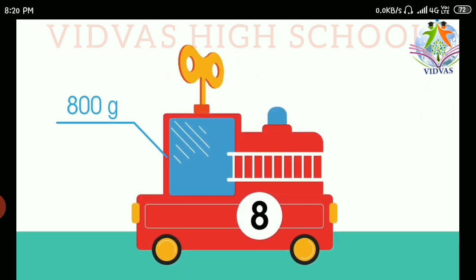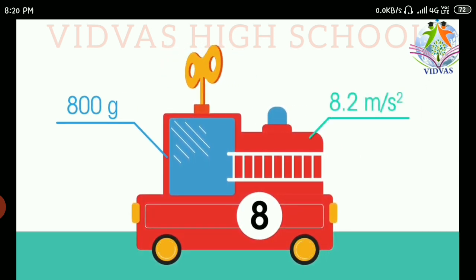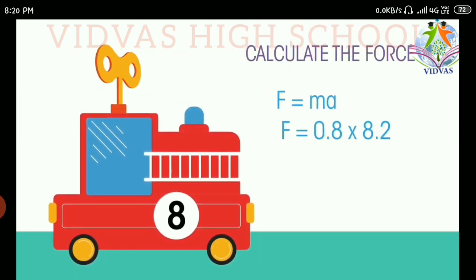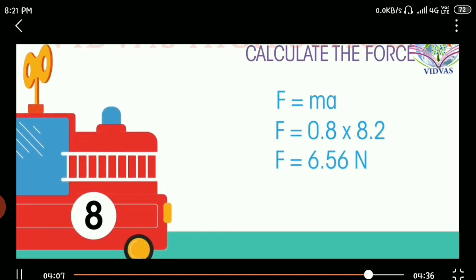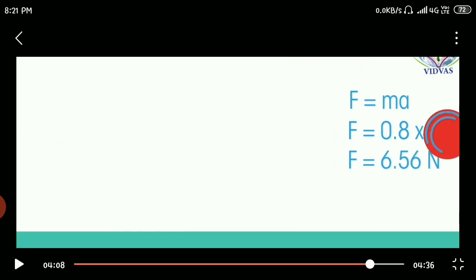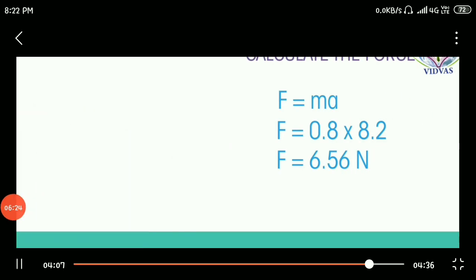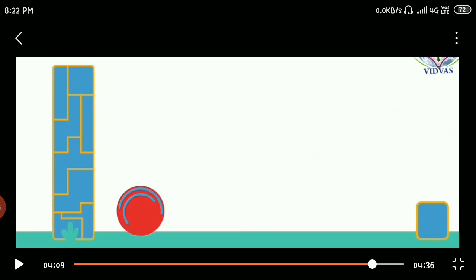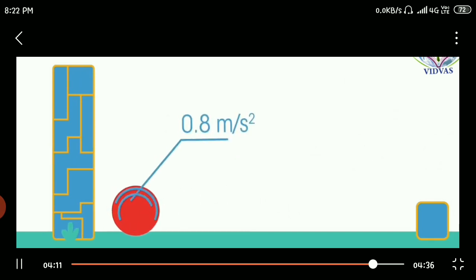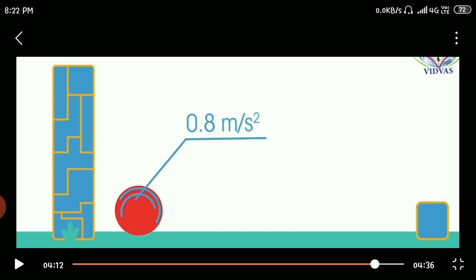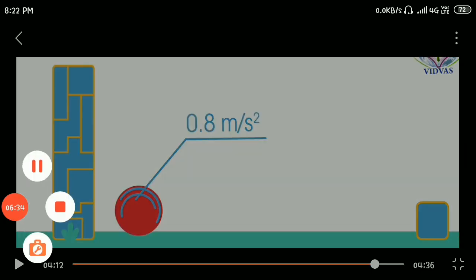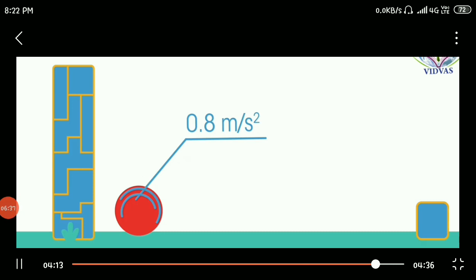We'll go with another example. A body of mass 800 grams is going to have an acceleration of 8.2 meters per second square. Then calculate the resultant force. F equal to ma, mass is 0.8 kg and the acceleration is 8.2. So finally you are going to have the resultant force of 6.56 newtons. Let's go through another problem. You have a ball which is having an acceleration of 0.8 meters per second square, and the force applied on the ball is 200 newtons.